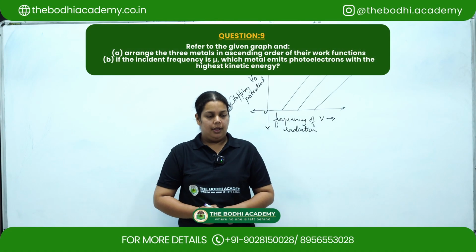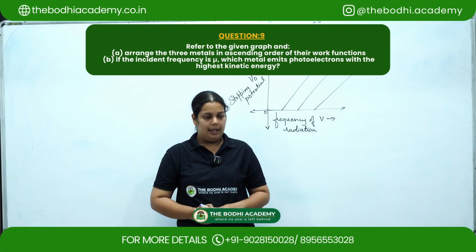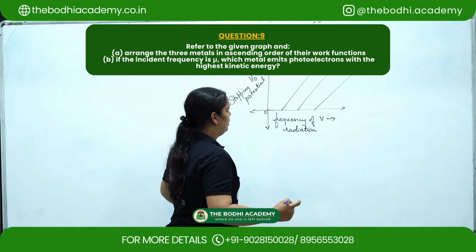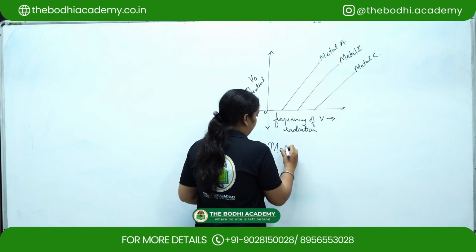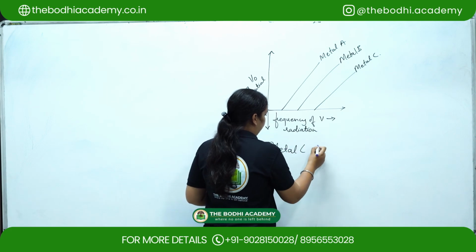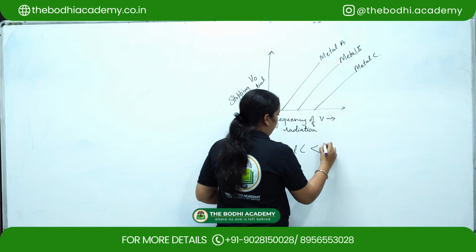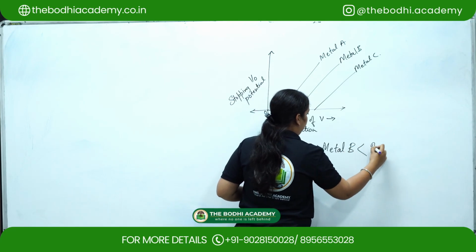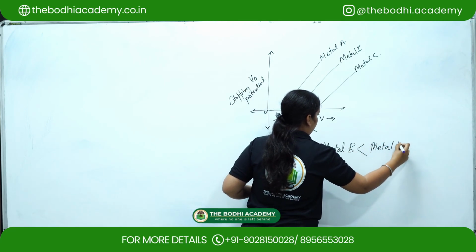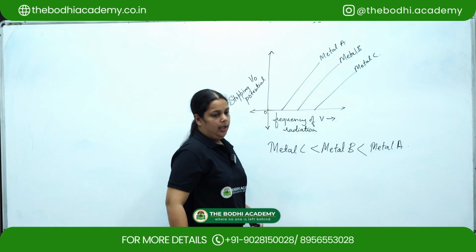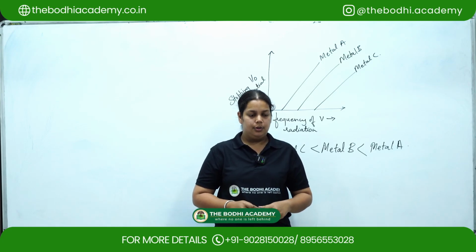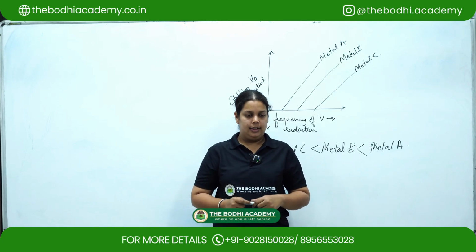Refer to the above graph and arrange the three metals in ascending order of their work functions. From the graph we can see that metal C will have the least work function, then metal B, and then finally metal A. And if the photoelectrons are emitted with incident frequency ν, which of these metals will emit photoelectrons of the highest kinetic energy and why?